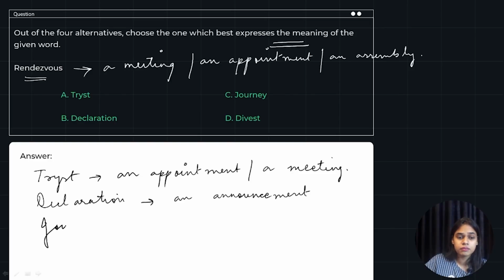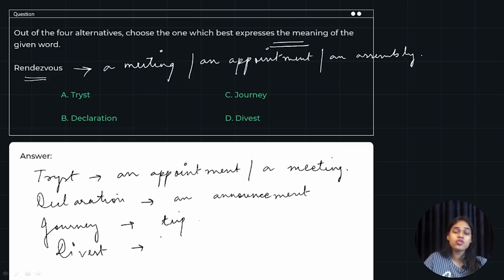Journey, let's say a trip or travel, all right, and divest. Divest means to stop someone from doing something or stop something from happening. All right, let's say stop or prevent. All right, so we have the four meanings.